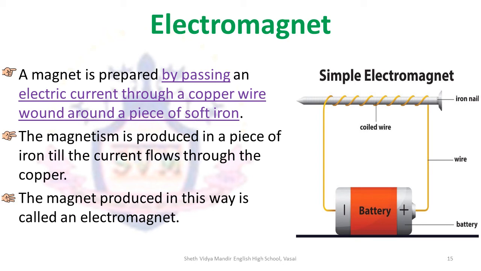The copper wire is the conductor which will conduct the electricity so that it touches the iron nail, and the supply of electricity is through the battery. The magnetism is produced in a piece of iron as long as the current flows through the copper. A magnet that is produced in this manner is called an electromagnet.